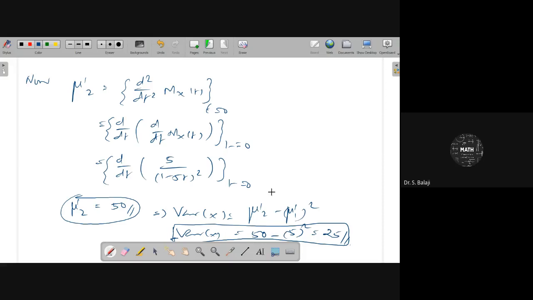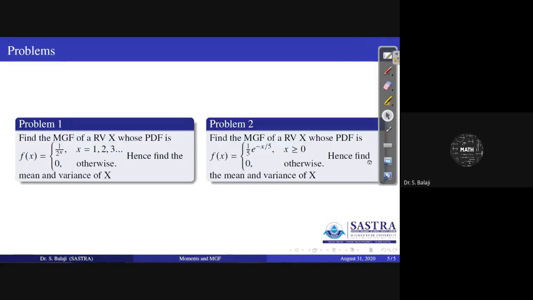In that manner, from today's topic you are able to identify the concept of moments and moment generating function. Moments: if you want to identify higher order expectations, you can get that with the help of the moments definition. Moments about the mean, similarly moments about an arbitrary origin. Moments about the mean means mu r. Moments about the arbitrary origin means mu dash r for the rth moment.